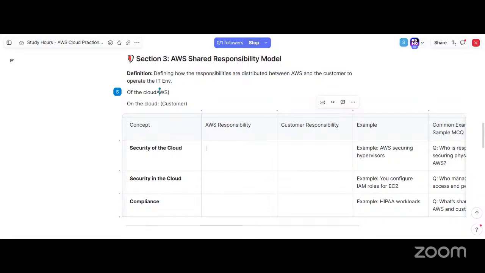I think this seems to be like on the cloud is on premises. I think so. Then in that case, let me share one picture. Customer responsibility for security. Let me share one picture in the chat.